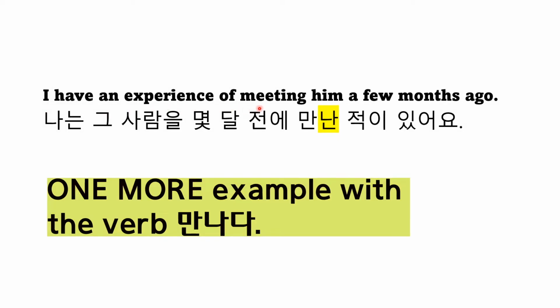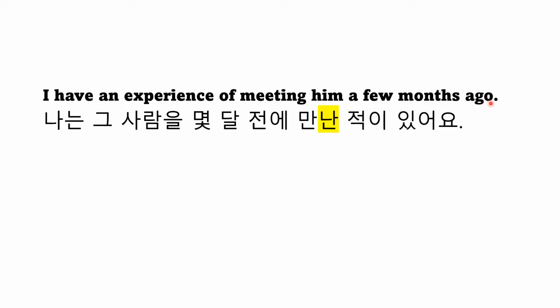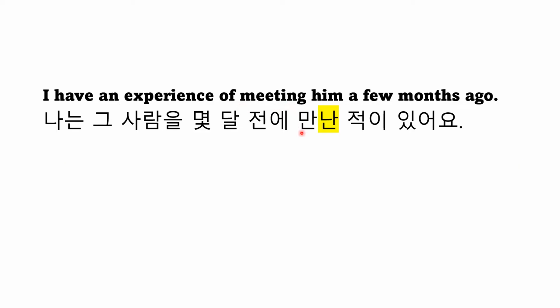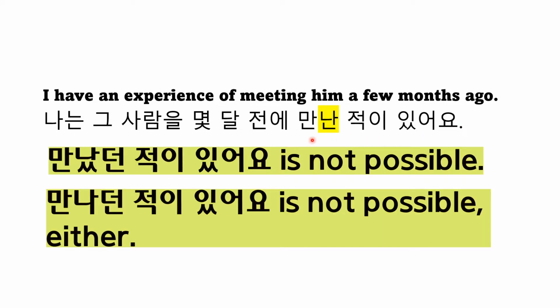I have an experience of meeting him a few months ago. You have "a few months ago" here, so you can see how far past this is. But this meeting is not formed in the tense-wise formation. If this meeting is indicated in the verbal tense construction, we can see whether this meeting can be put into 던 style or not. So this meeting is still used in the simple past tense. Then you can go with 만난 적이 있어요. It's not 만났던 적이 있어요 or 만나던 적이 있어요. You cannot go with 던 here.